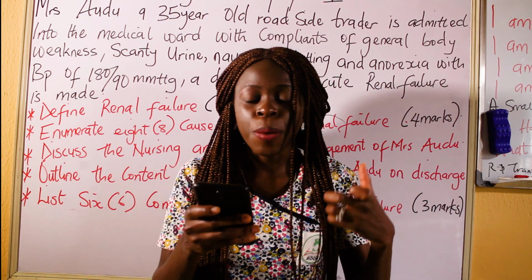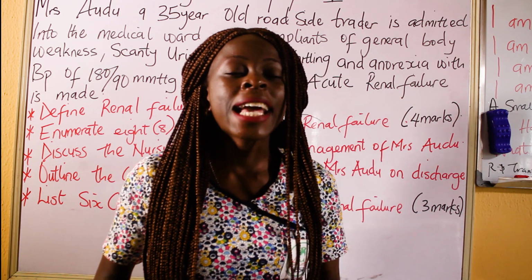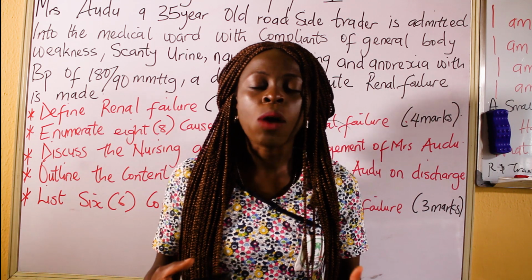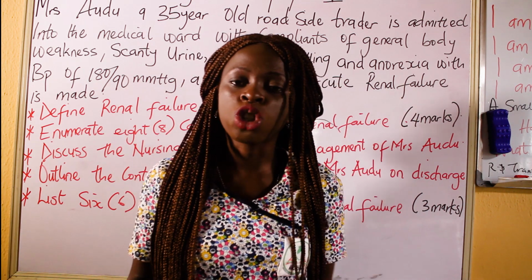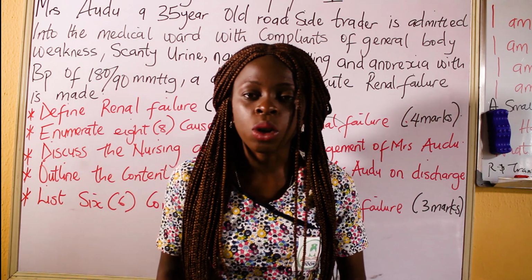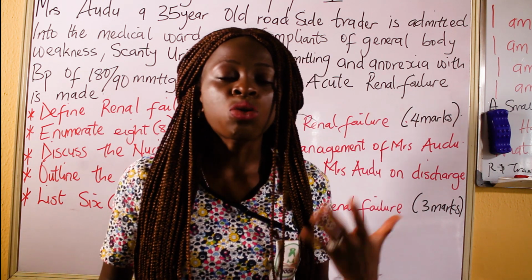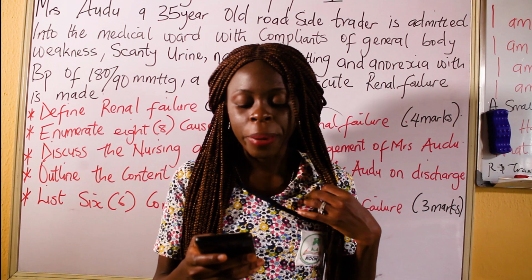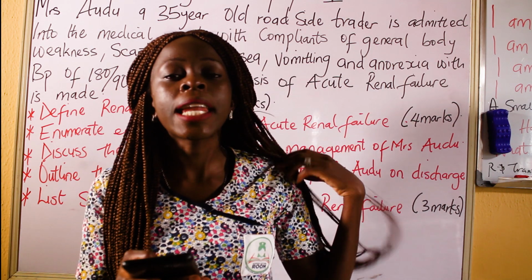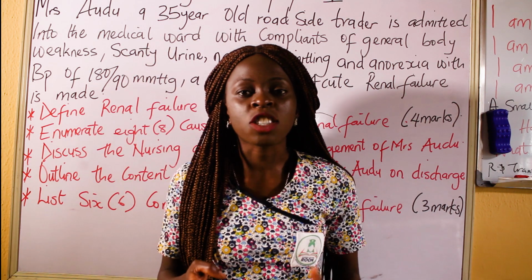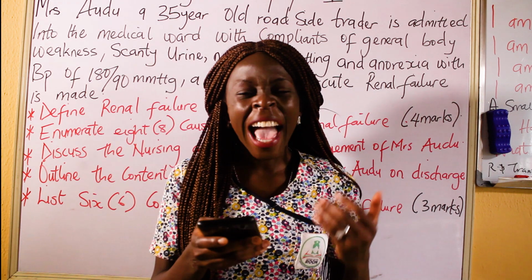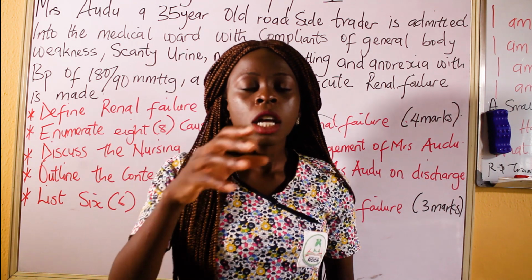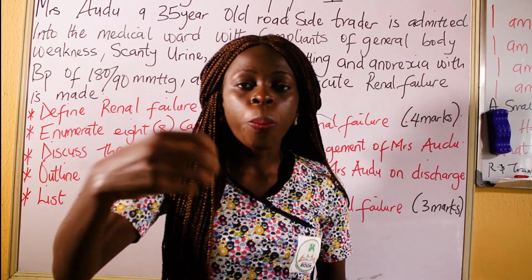Then also there can be pericarditis. Pericarditis is the inflammation of the outermost layer of the heart. And when there is pericarditis, it can lead to issues with the heart. There can be hypertension as a result of acute renal failure, which is also a complication. There can be hyperkalemia, which is increased potassium in the blood. There can be permanent kidney damage. There can be anemia.